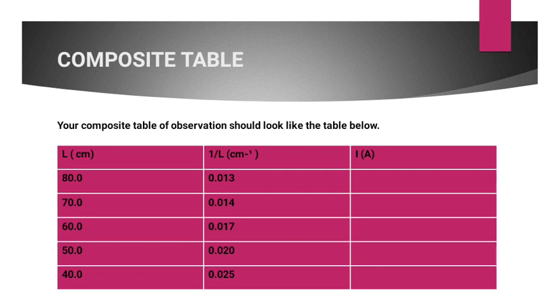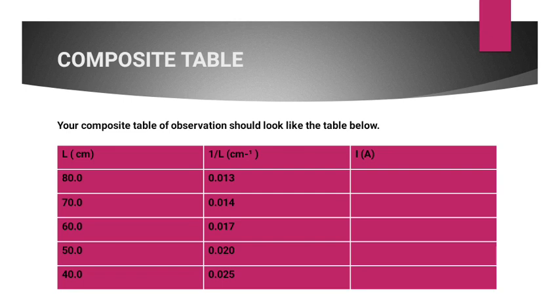Your I naught does not need to appear because you only took the reading for I naught once. It's not a repeated value. It's not a recurring value. So the value is not changing. We can say it's a constant. Therefore, it's not expected to be in your composite table. You can just write it somewhere at the top of your composite table. Exactly. All right, so your table of values is supposed to look like this.